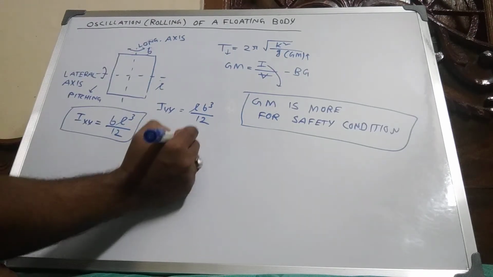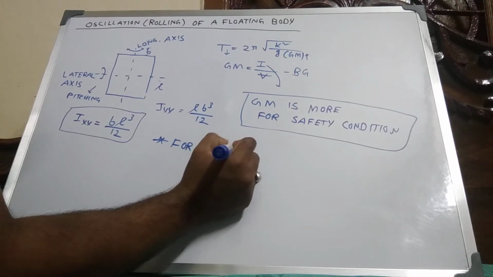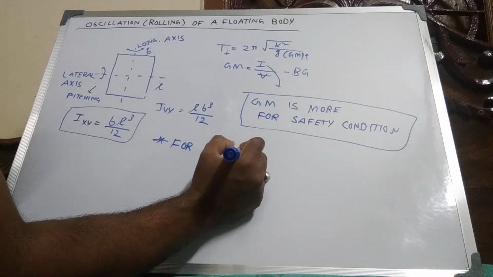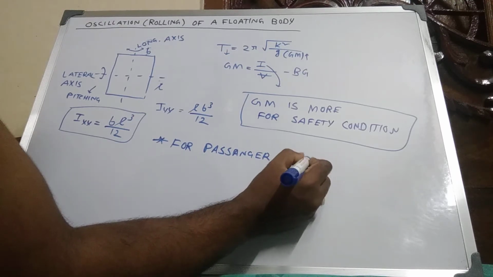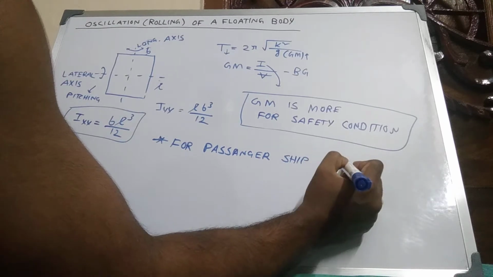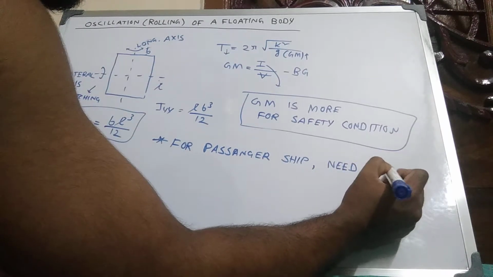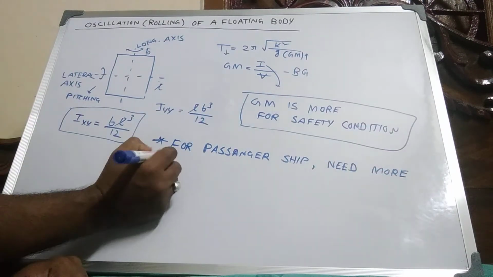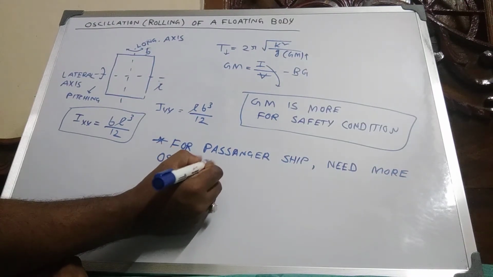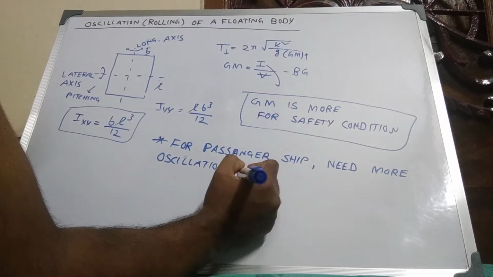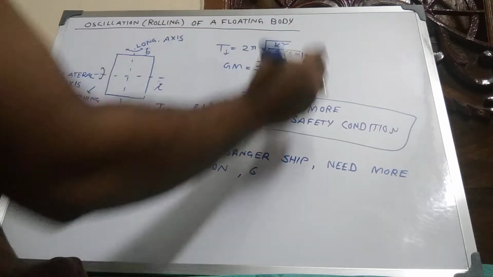There are two points to note down for any kind of exam. A passenger ship needs more oscillation, so GM is less.